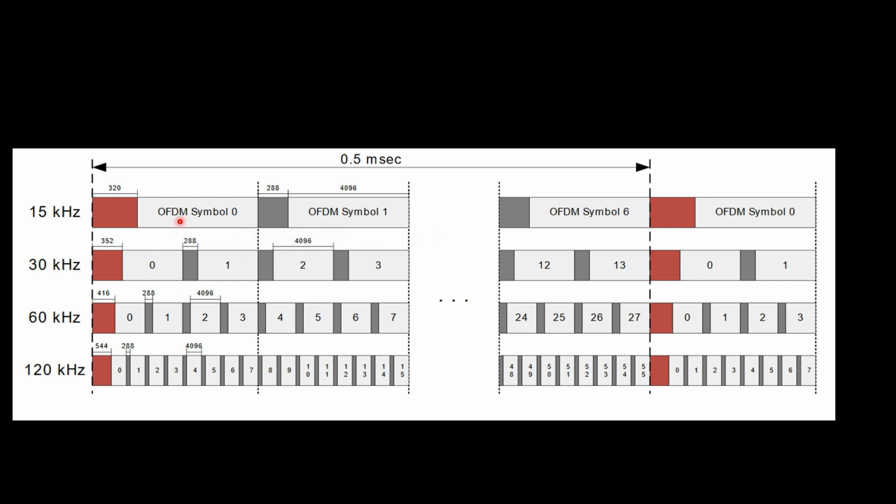And we can see that every second symbol in 30 kilohertz subcarrier spacing coincides with a symbol in 15 kilohertz subcarrier spacing. This is to ensure least interference. So this is the reason for having a longer cyclic prefix.